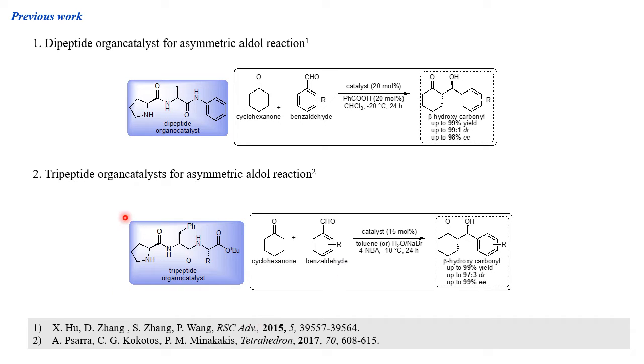And Pasra and co-workers reported a tripeptide organocatalyst for asymmetric aldol reaction. He also reported a proline-based tripeptide organocatalyst for the asymmetric aldol reaction of cyclohexanone with benzaldehyde in the presence of toluene or water, sodium bromide, and 4-nitrobenzoic acid at -10 degrees Celsius for 24 hours to afford the beta hydroxycarbonyl compound in up to 99% chemical yield, 97:3 DR, 99% enantiomeric excess.